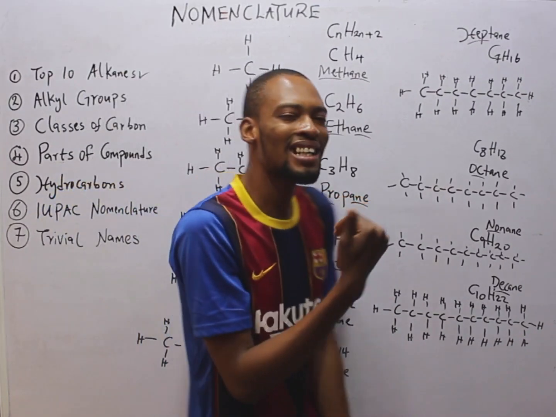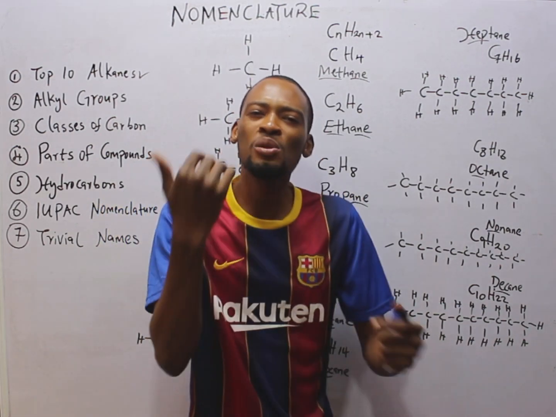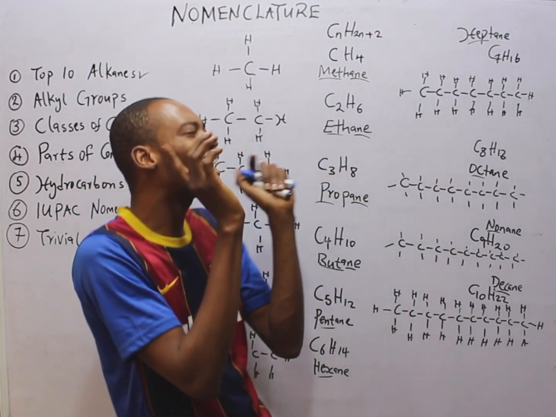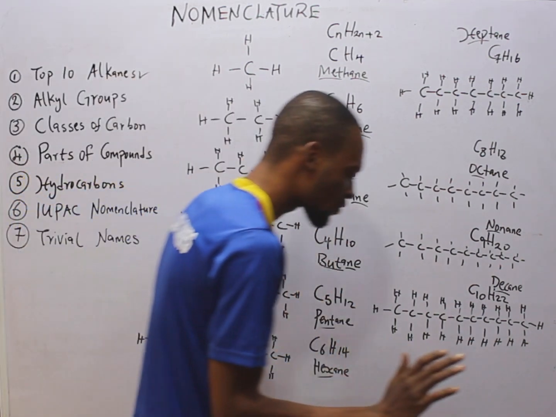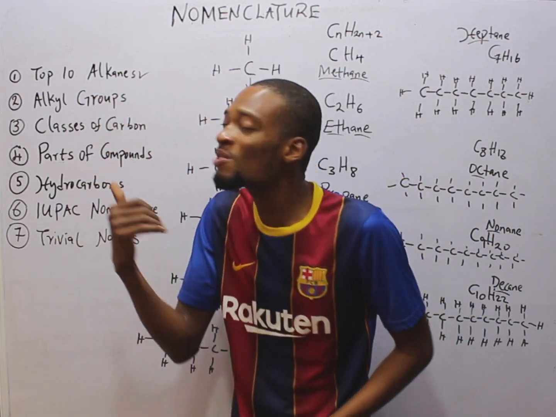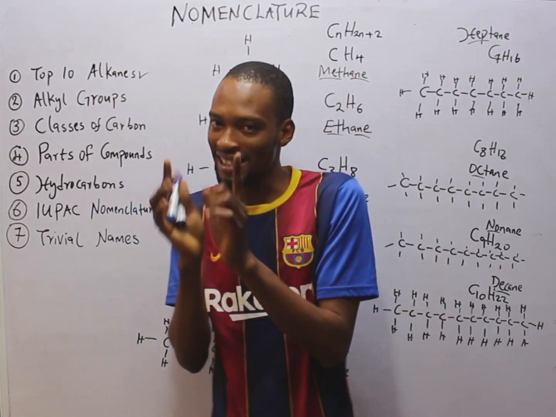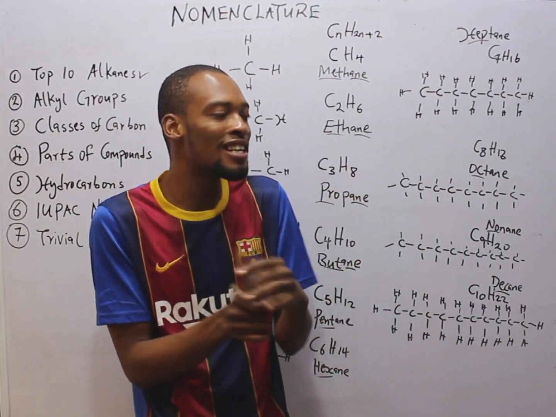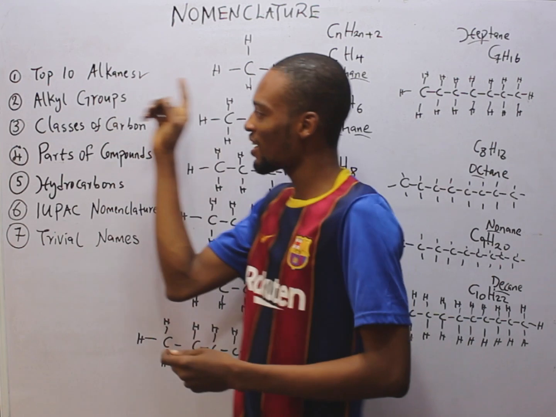An alkane can lose a hydrogen atom and be replaced by another atom. So when an alkane loses a hydrogen atom, it becomes an alkyl. So alkyl groups are gotten from alkanes when a hydrogen atom is lost. So the relationship between alkanes and alkyl is that when an alkane loses one hydrogen, it becomes an alkyl. And once an alkyl gains one hydrogen, it becomes an alkane.